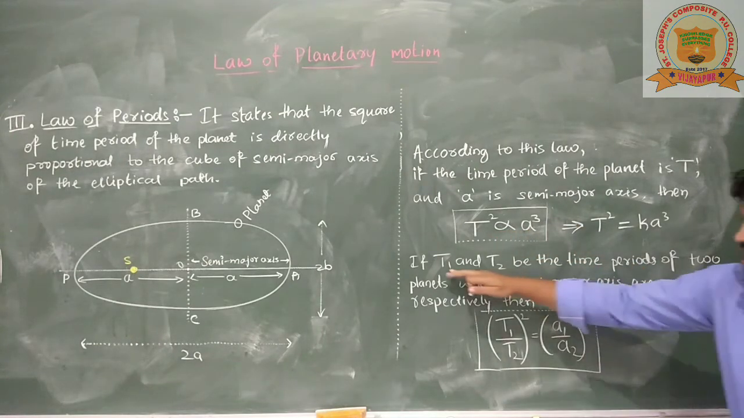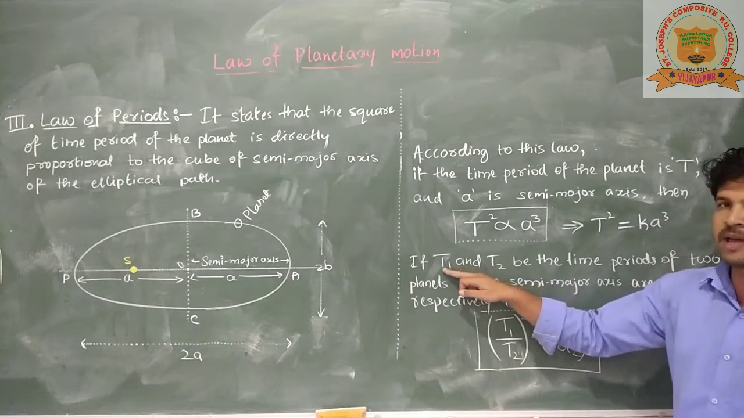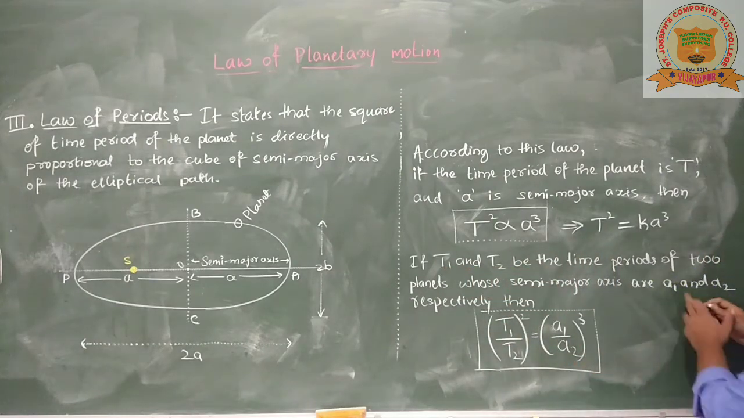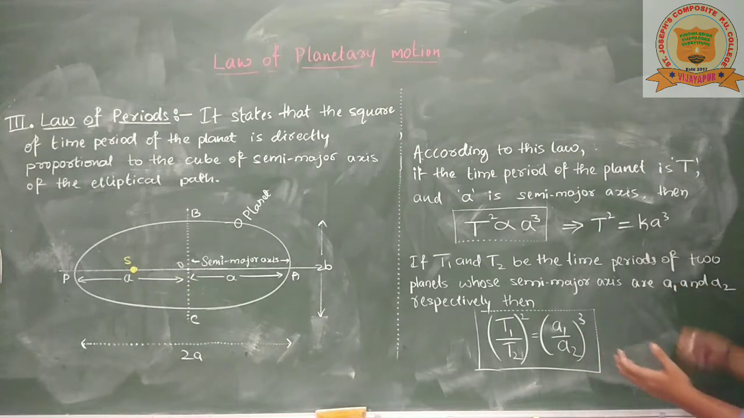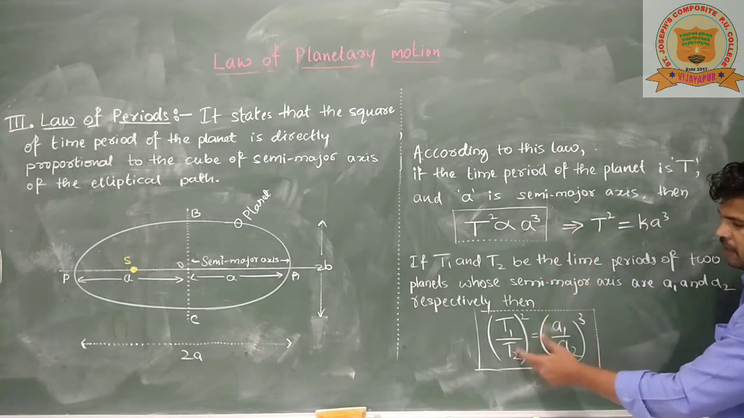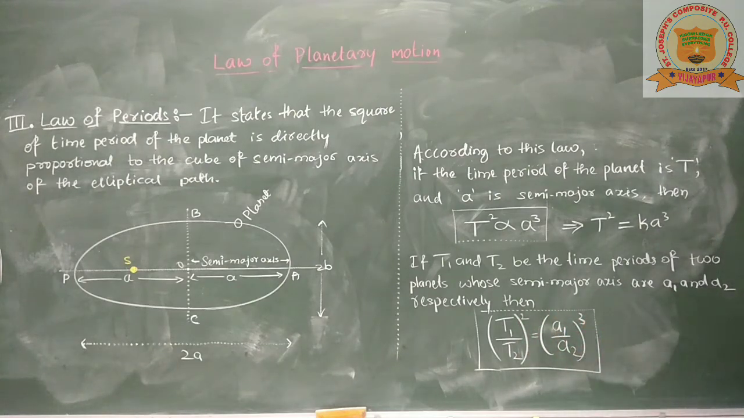Now if T1 and T2 are the time periods of two planets, T1 being the time period of the first planet and T2 the time period of the second planet, whose semi-major axes are A1 and A2 respectively, A1 being the semi-major axis of the first planet and A2 of the second planet, then from this relation we get the equation (T1 by T2) whole square equals (A1 by A2) whole cube, that is, A1 by A2 to the power 3. So this is the law of periods.